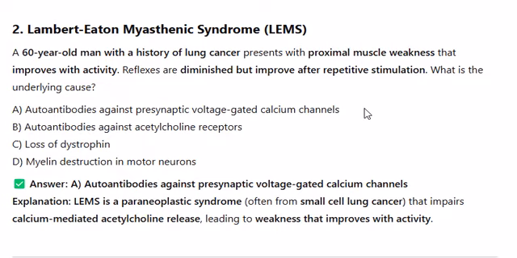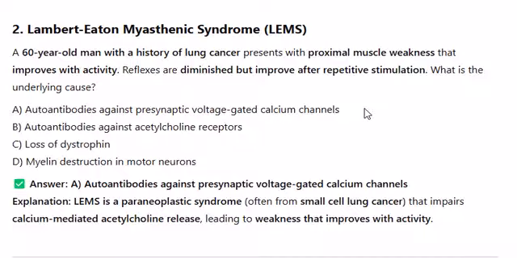Answer A. Autoantibodies against presynaptic voltage-gated calcium channels. Explanation: LEMS is a paraneoplastic syndrome, often from small cell lung cancer, that impairs calcium-mediated acetylcholine release, leading to weakness that improves with activity.